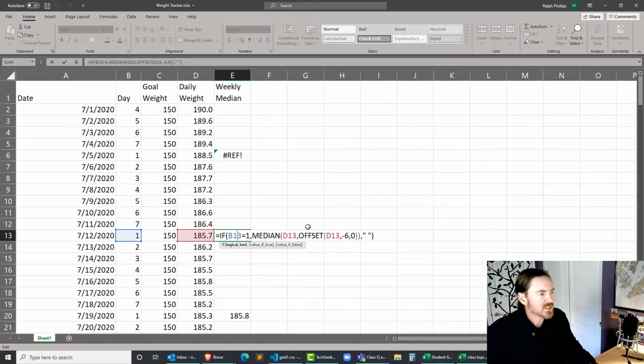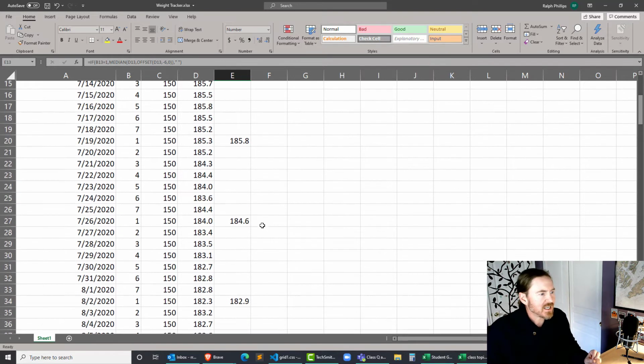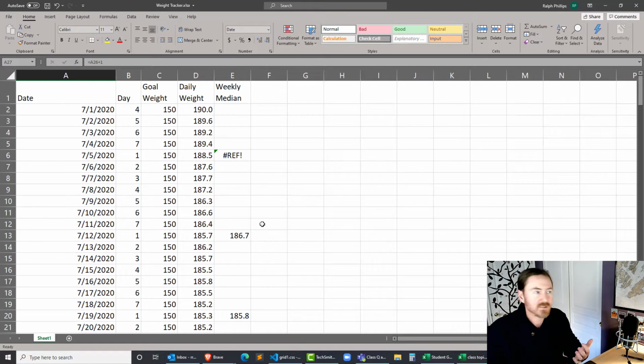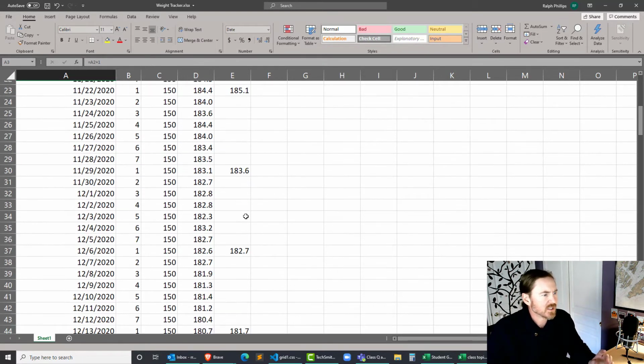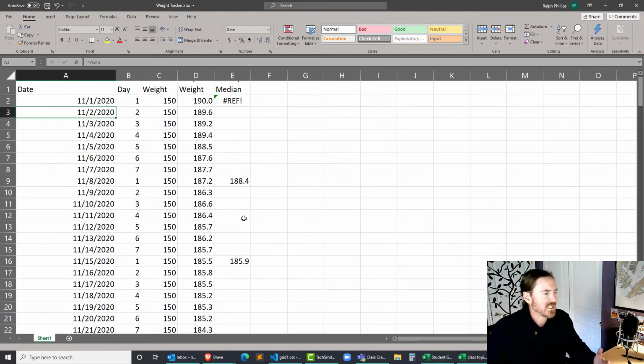So cool, that works. And all of the weight data that I have in here is all mock data going in the past. We want to create this chart with past historical fake data so then we can start it off where we want. Now, one of the refinements I want to make is obviously if the date in question on the log is in the future, then there certainly shouldn't be any weights recorded, but there shouldn't be any median weights recorded. For example, if this was starting, let's say, on 11/1 of 2020, everything is looking pretty good so far, but at some point we're going to get into the future and it's just kind of misleading. So let's go ahead and correct that. That's going to be pretty easy.